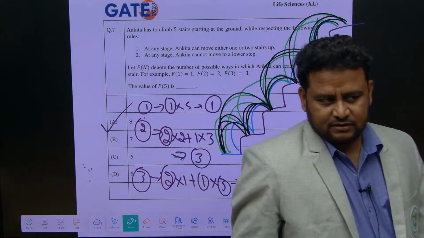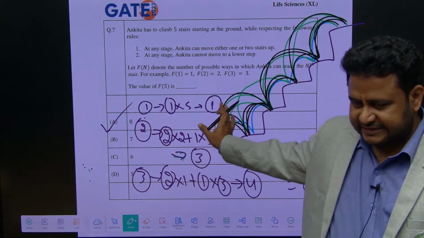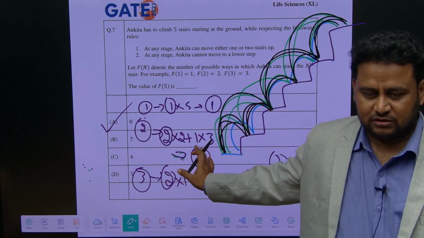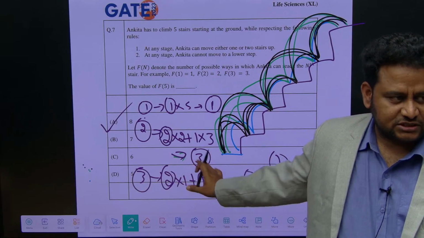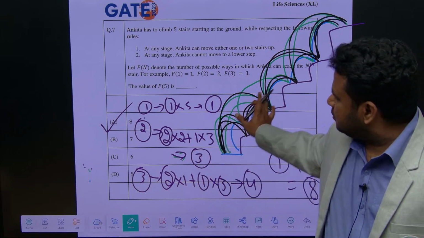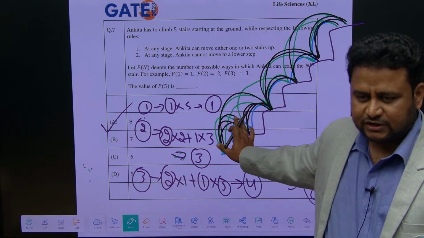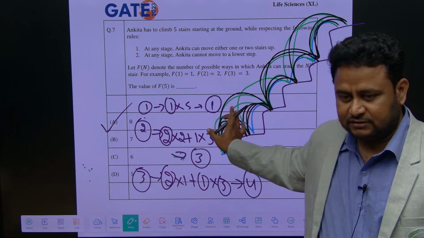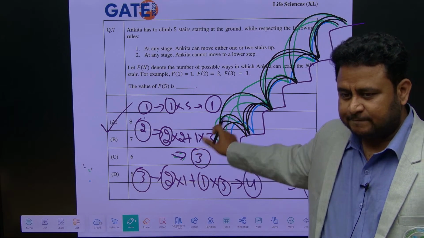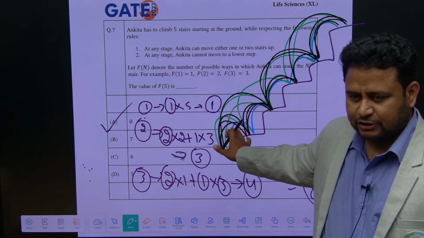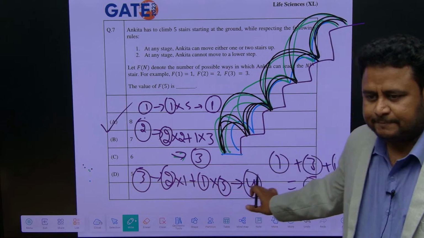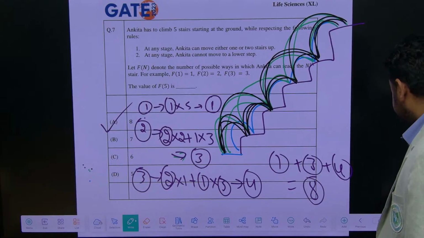This is tricky, you can solve it fast, but I have written it each and every way so that you understand, that's all. But you don't have to do it in the examination this way. Just by using your logic you can get it, you can do it fast. Otherwise if you are finding it tricky you can leave it. This is based on possible number of ways. Clear? Got it? Next question.